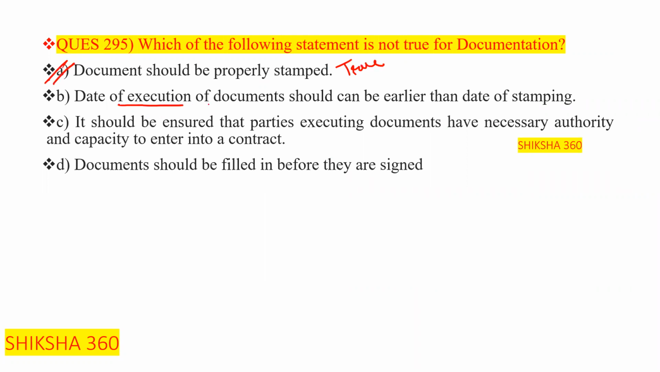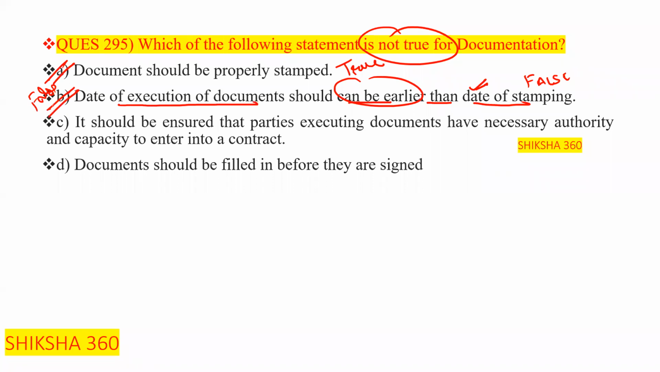Date of execution of documents can be earlier than the date of stamping. No, this one is false. Clear? This one is true or false? This one is false. So here basically we have to find which of the following statements is not true. So this one is our answer.